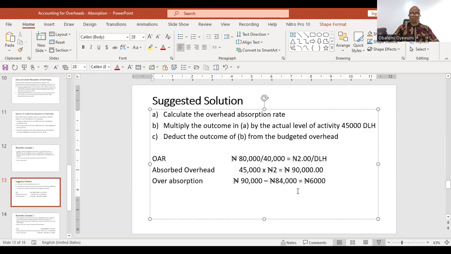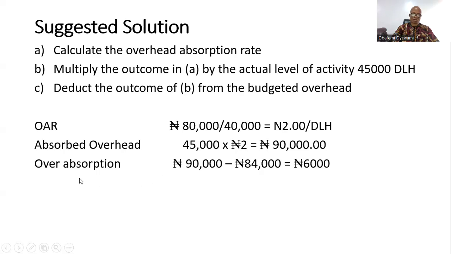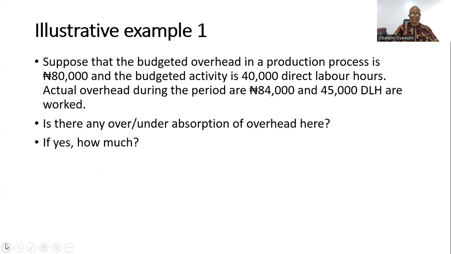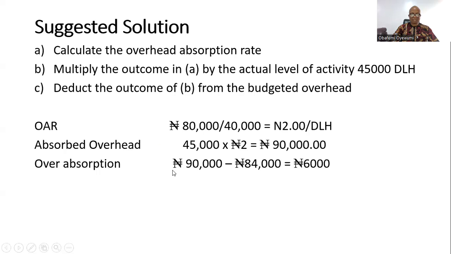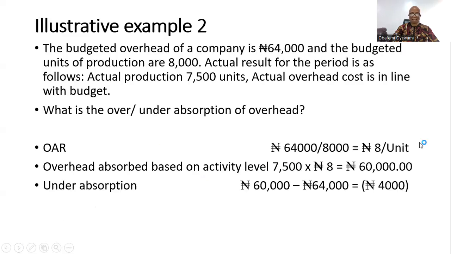So that's how to calculate and to know whether you have over absorbed overhead or otherwise. This is the absorbed overhead, this is the actual overhead, and you have over absorption of 6,000 naira.